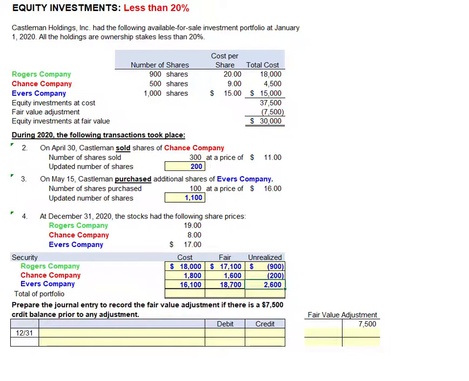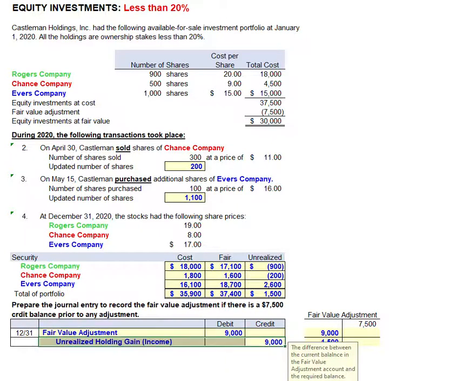In total, the investments are on our books at a cost of $35,900. They have a fair value of $37,400. So we need a debit balance in our fair value adjustment in the amount of $1,500. We currently have a credit balance of $7,500. So we will need to debit the fair value adjustment for $9,000 and of course credit an unrealized holding gain, which will get reported as part of net income in the amount of $9,000.